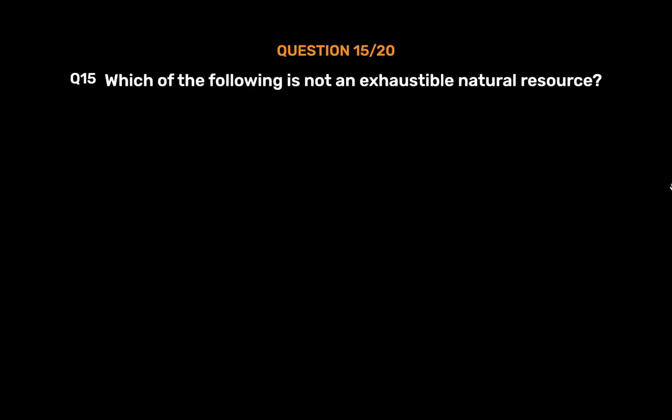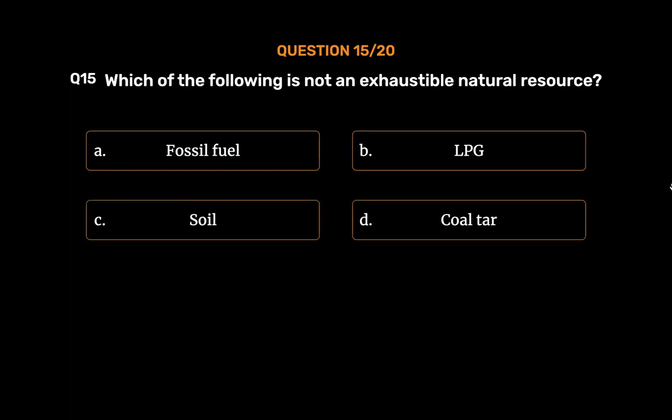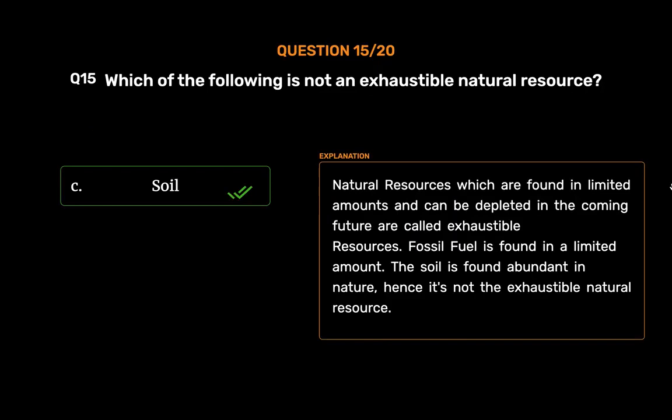Question number 15. Which of the following is not an exhaustible natural resource? Option A. Fossil fuel. Option B. LPG. Option C. Soil. Option D. Coal tar. The correct answer is option C. Soil. Natural resources which are found in limited amounts and can be depleted in the coming future are called exhaustible resources.